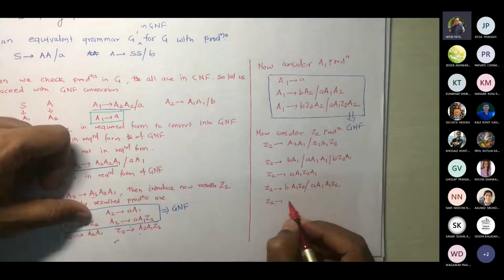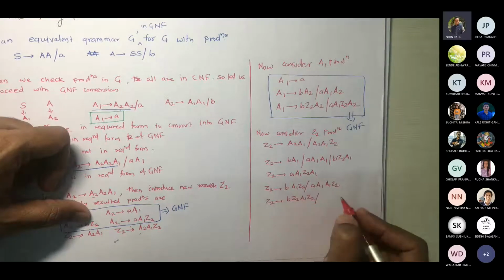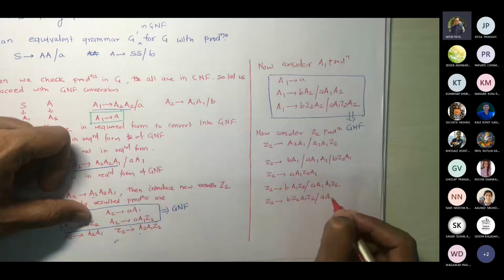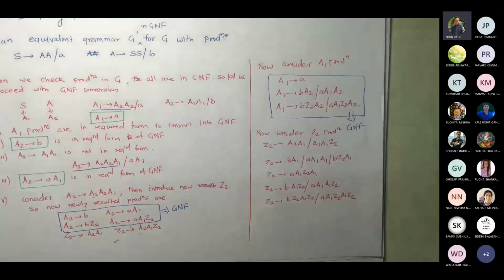So B Z2 A1 Z2, A1 Z2 A1 Z2. Am I right? So see, for this A2, I have replaced these four values. I got these four. For this A2, I replaced these four values. I got this. Correct? Are you with me?